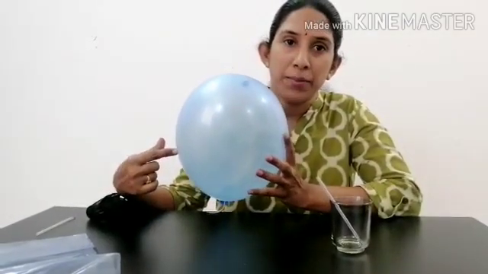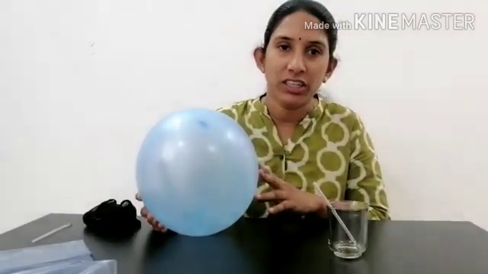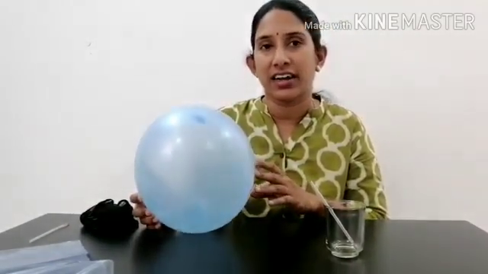So in this activity we have learned that when objects are rubbed, they acquire charge, and like charges repel each other and unlike charges attract each other.